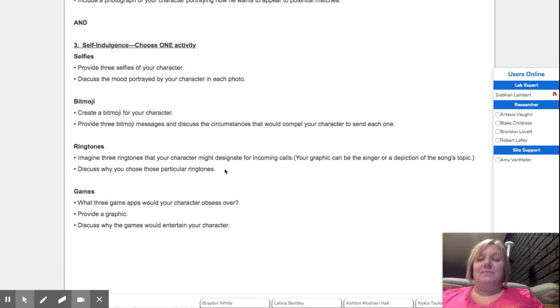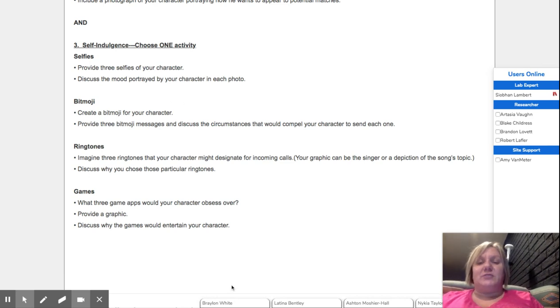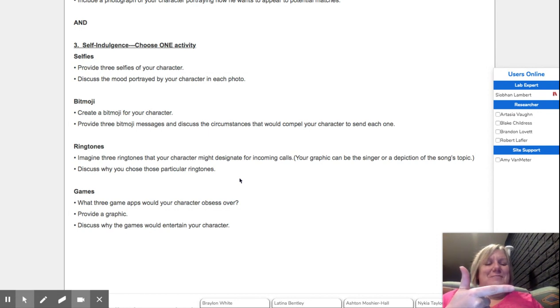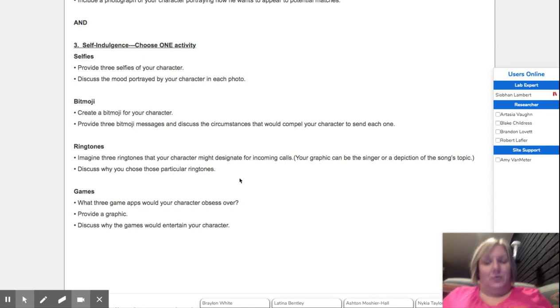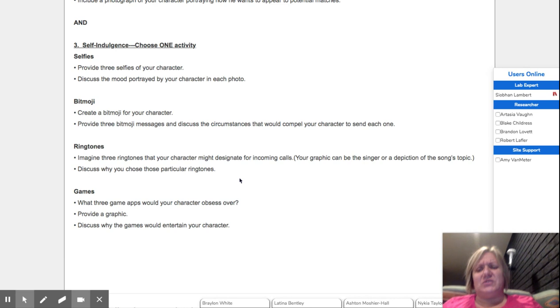So again, you choose one of these options. For each option you choose, you list 3 examples, you include a picture. I'm pointing the fingers, you can't even see them. But you choose one of these sections, you create a picture, an explanation, and essentially you're telling me why that was so important. And the last thing to choose from, maybe there are some games that a character would play. What games would this character obsess over? Give me a graphic and tell me why you think they'd like those games.